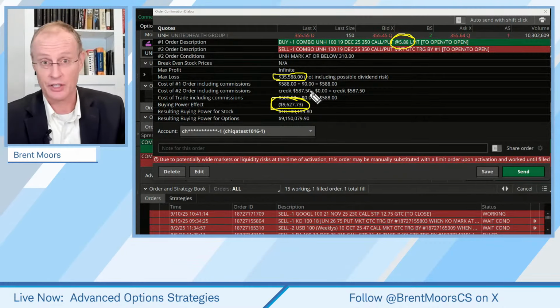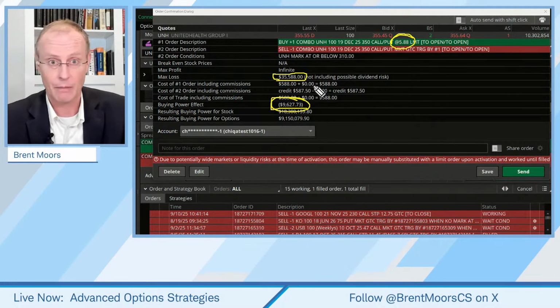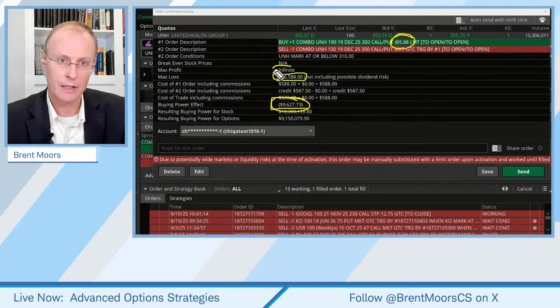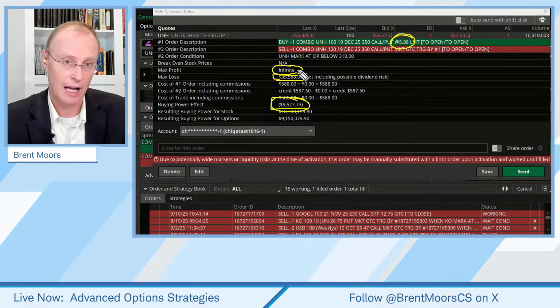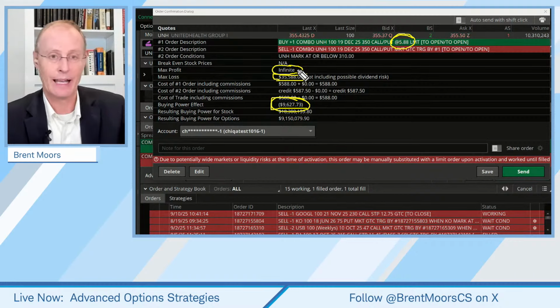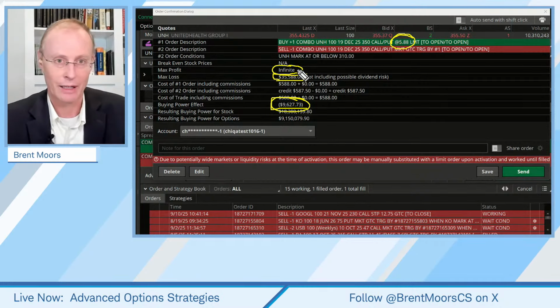Presumably this isn't going to go to zero, but I can't guarantee it. I don't know. And don't get too excited when you say infinite on the max gain. That is a matter of, just like a stock. You buy a stock, the stock theoretically has an infinite gain, but you're not going to have infinite net worth after that. Anyway, okay, so let's go.